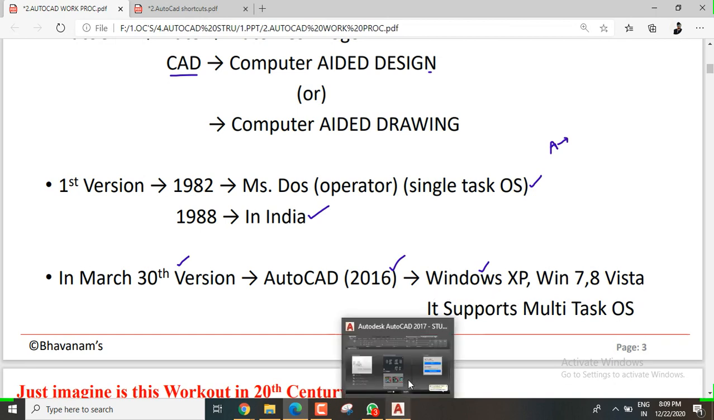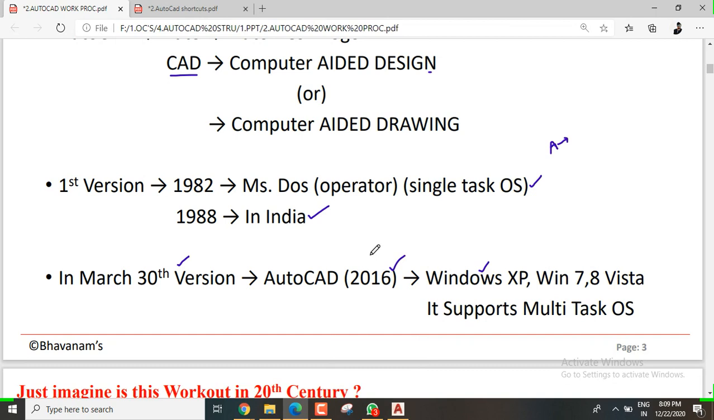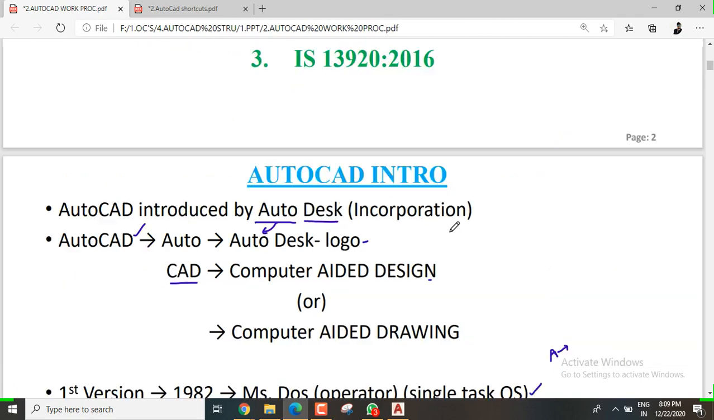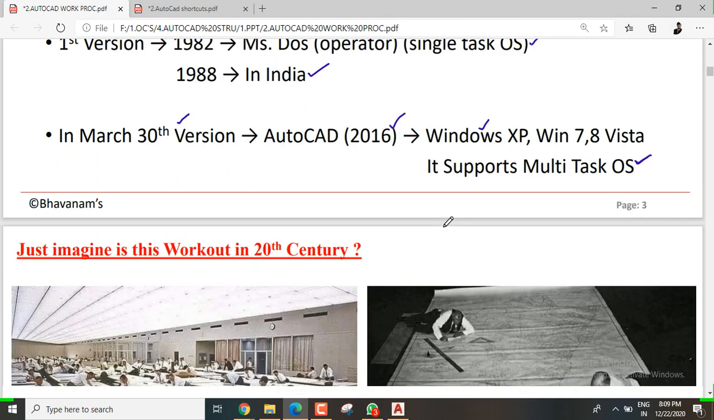See this, I just have AutoCAD 2017. So this is a multitask OS, and I can open any software, AutoCAD, Revit, all of these softwares at one time. So that's a multitasking OS. Why? Because it purely depends upon your system configuration. Okay, so why are we using this AutoCAD? That's the main important thing.